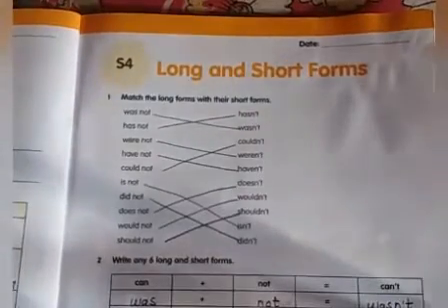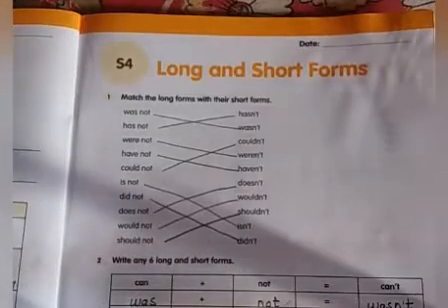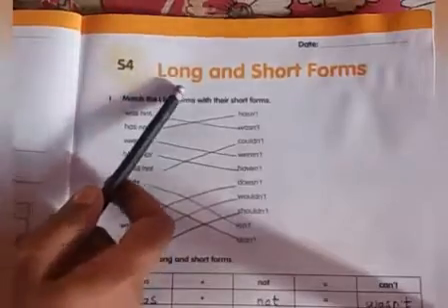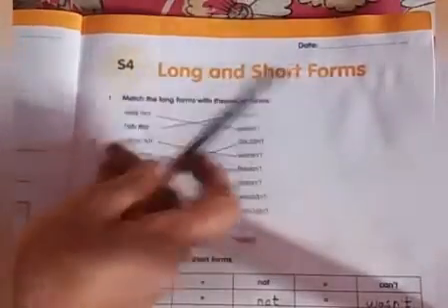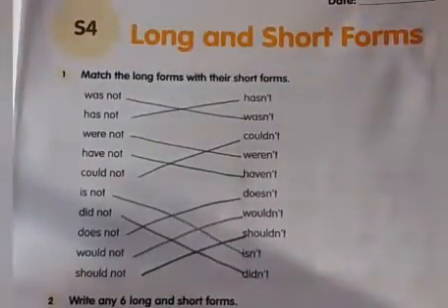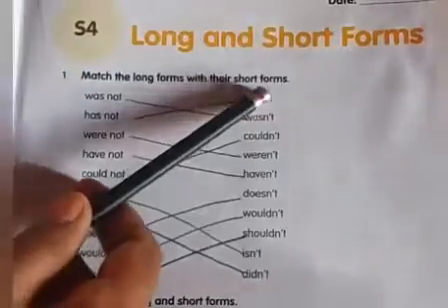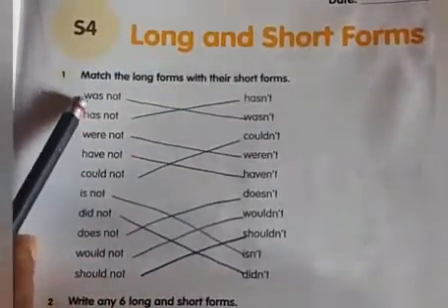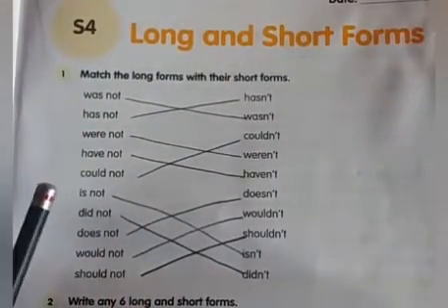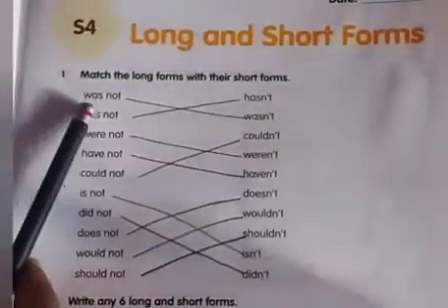Yes children, all of you open your workbook, page number 33. Write the date, S4, long and short forms. Okay children, match the long forms with their short forms. I will just read this out, then we can do the matching.